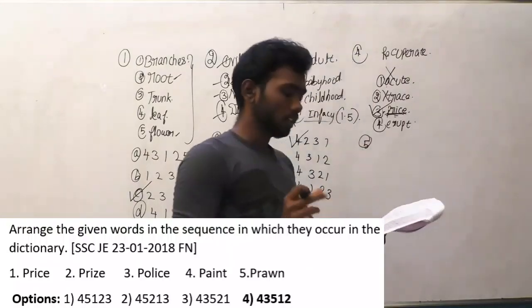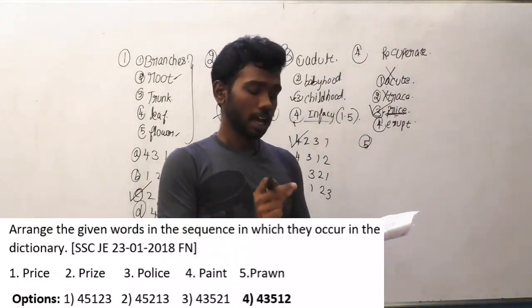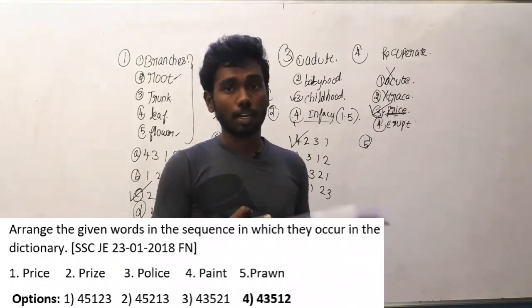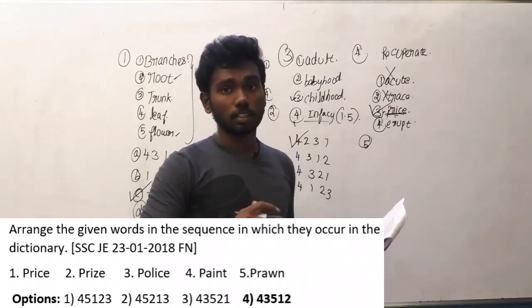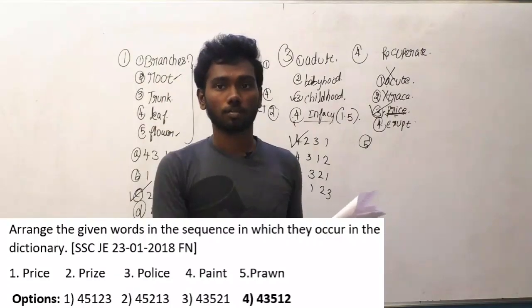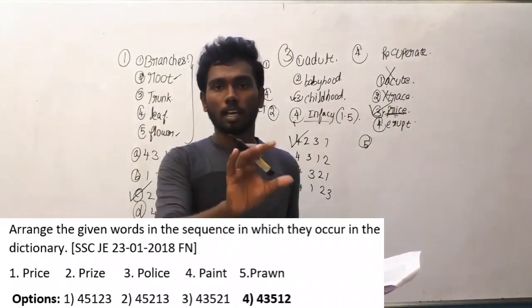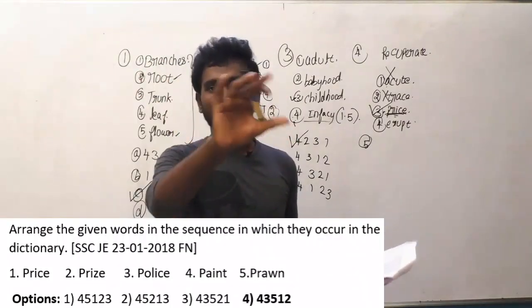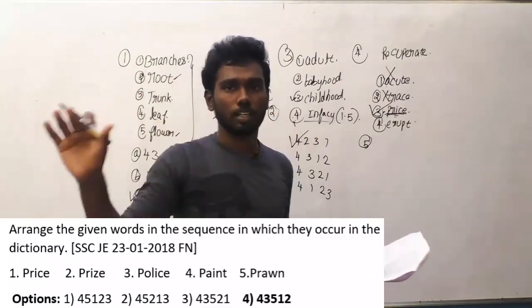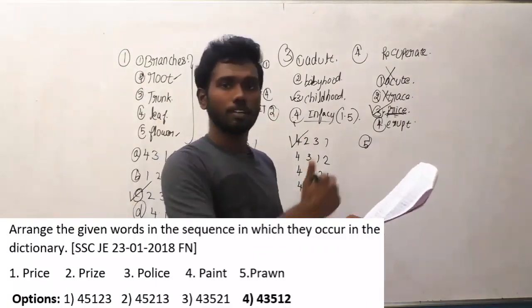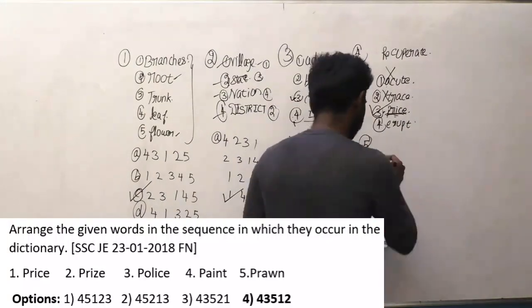Arrange the given words in the sequence in which they occur in the dictionary. We have to arrange the given words in the sequence in which they come in the dictionary order. You know dictionary order? Like alphabets will be provided in increasing order from A to Z. So we have to arrange the words in a given dictionary order.